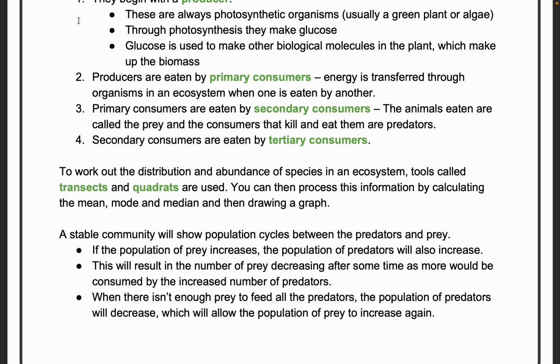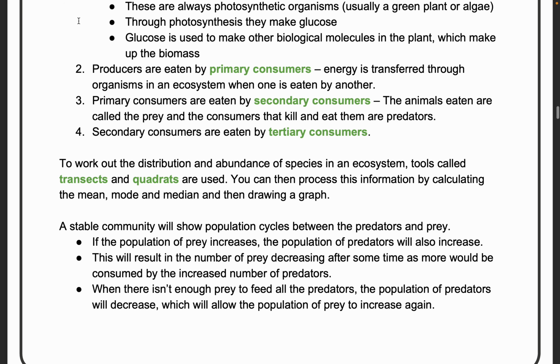A stable community will show population cycles between predators and prey. A predator will slightly increase, prey will decrease, and then the prey will increase, predator will decrease. So there is a slight change of numbers between them. If the population of prey increases, the population of predators will also increase, because predators have something to eat. If predators increase, the prey will decrease, because the prey is eaten up.